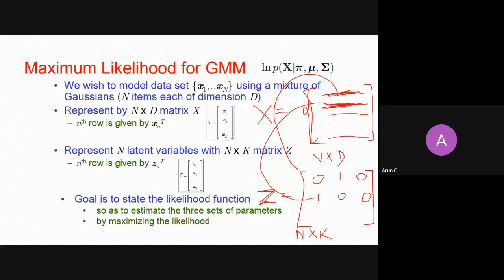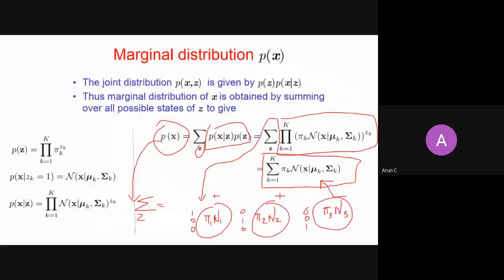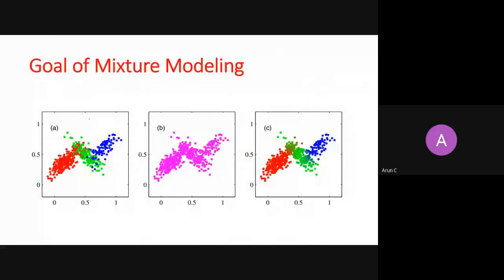Please note that idealistically, when the data was given to me, each point belonged to one of the clusters. For example, this one has assignment 1 0 0, this green one has assignment 0 1 0, and this blue one has assignment 0 0 1.